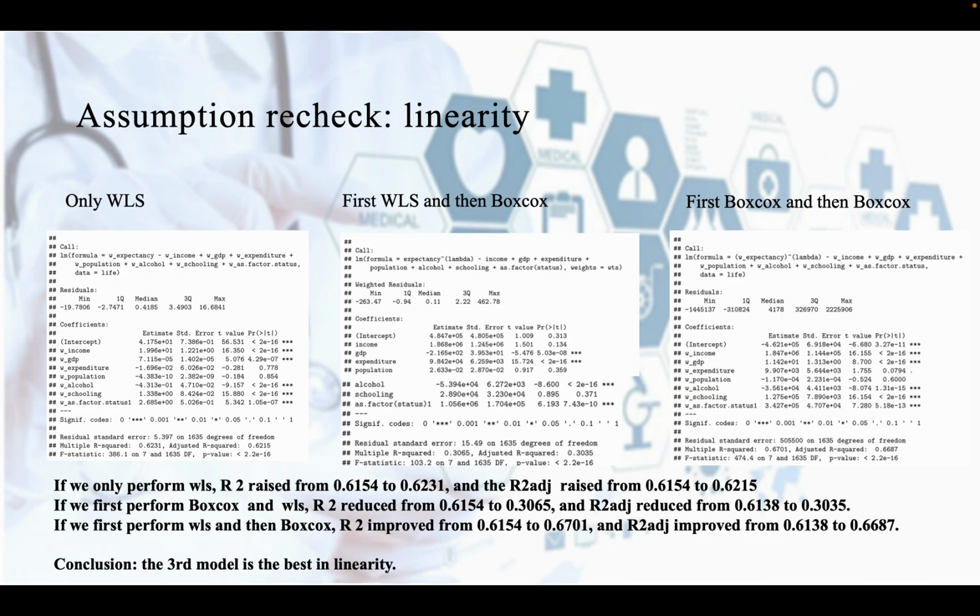Let's go back to check the linearity. If we only perform the weighted least squares, both R squared and adjusted R squared will rise a little bit. If we first perform Box-Cox and then weighted least squares, both R squared and adjusted R squared will reduce from 0.6. If we first perform weighted least squares and then Box-Cox, both R squared and adjusted R squared will rise more than the first model. So we conclude that the third model is the best in the linearity.